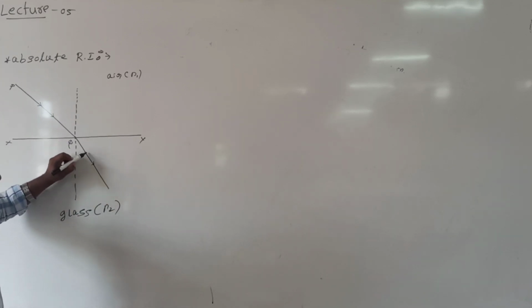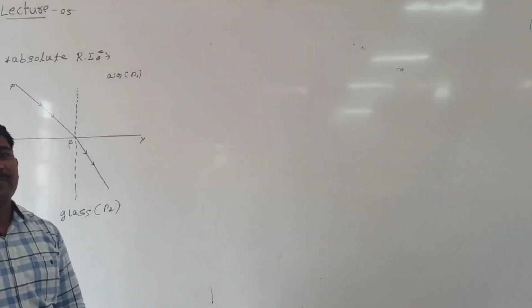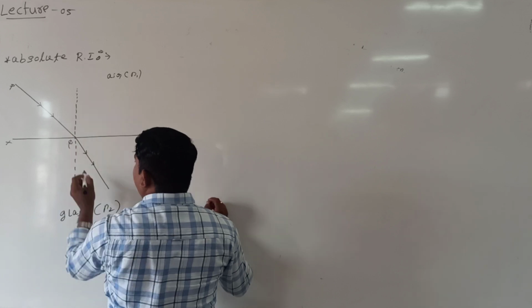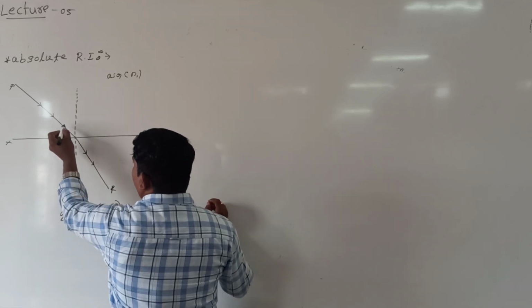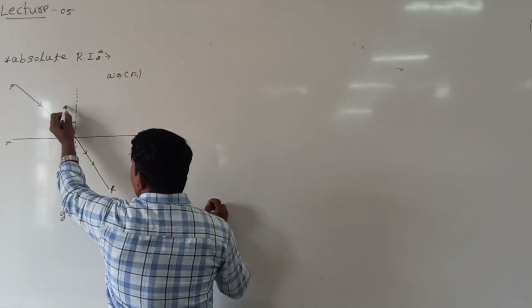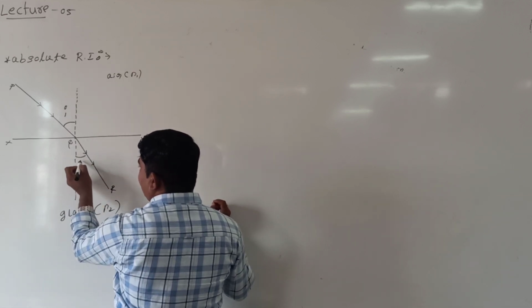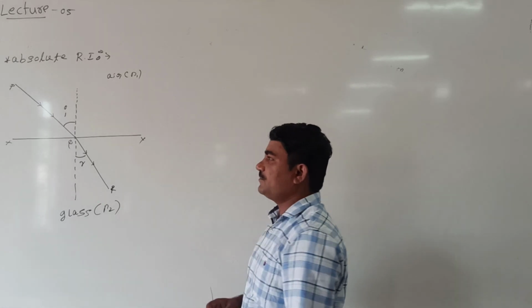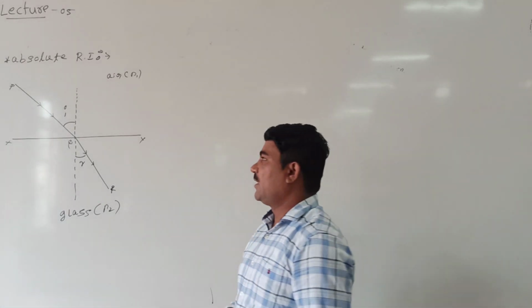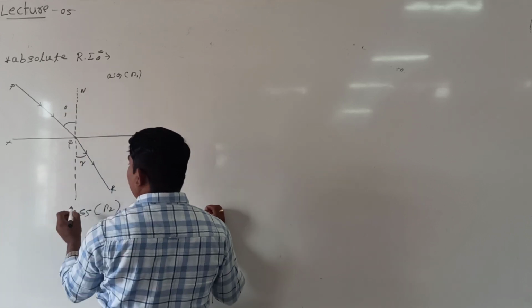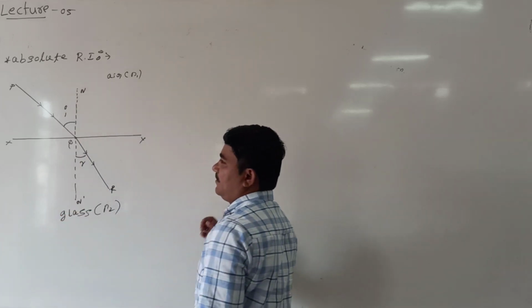In this case the ray of light is refracted. The angle between the incident ray and the normal, we are calling the angle of incidence. The angle between the refracted ray and the normal, we are calling the angle of refraction. Following me? PQ is the incident ray, QR is the refracted ray, and NQN dash is nothing but the normal.